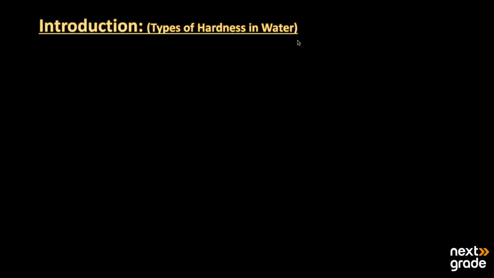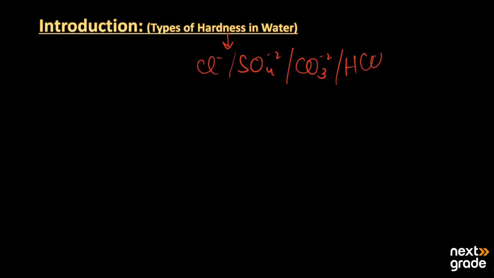So, the topic we will discuss today is types of hardness in water. As we have already learned, the hardness of water may be because of chlorides, sulfates, carbonates, or bicarbonates in the water.